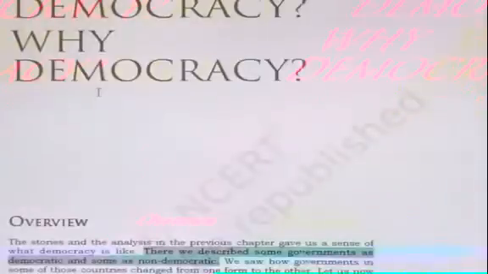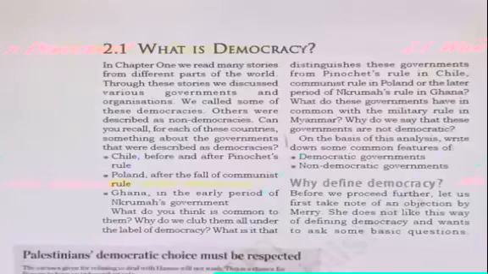Right. So there are some countries which are democratic and some countries which are considered as non-democratic. Why such a thing? The reason is, some countries have a democratic government and some countries have a non-democratic government. Democratic governments are where the rulers are elected by the people and people have the freedom to do the work as per their own wish.